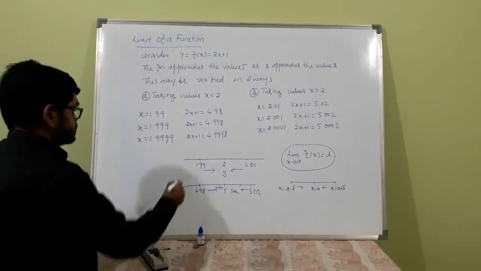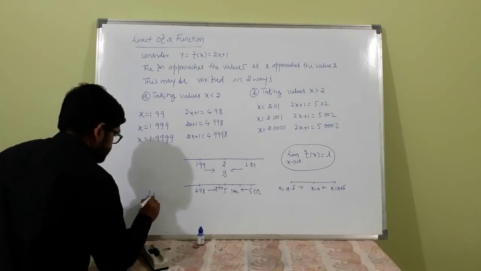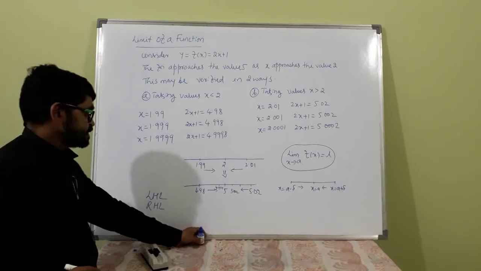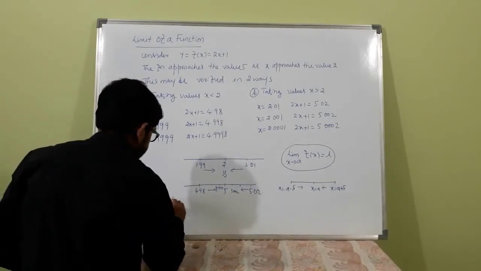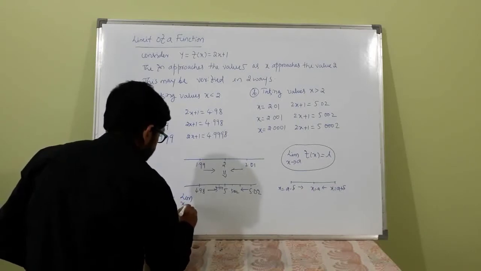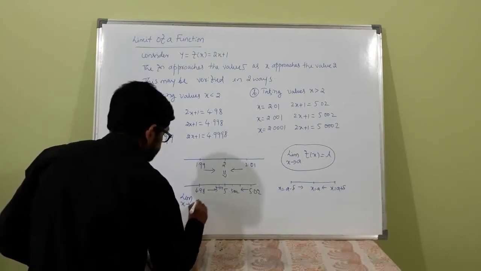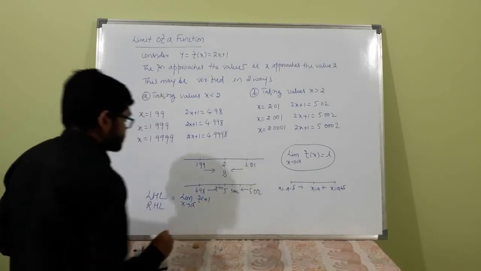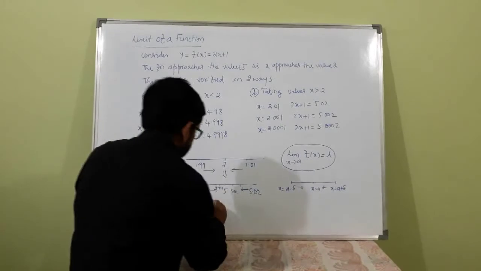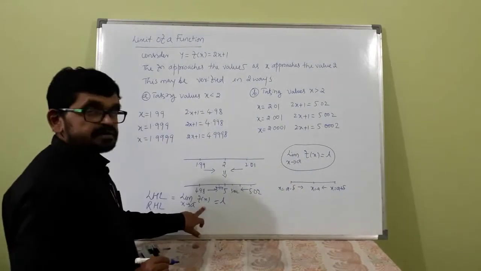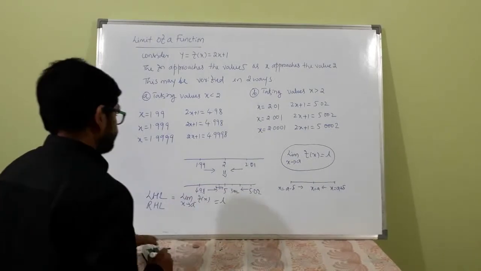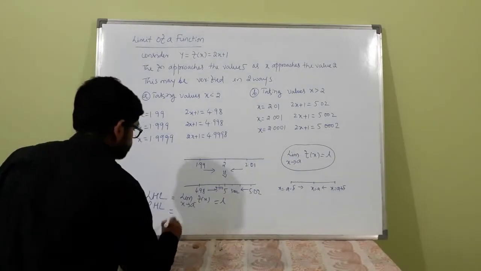Here, left hand limit and right hand limits. Left hand limit means, see here, limit of a function as x tends to a minus of f(x). That means f(x) tends to L through the lesser values of a, from the left side of the function.